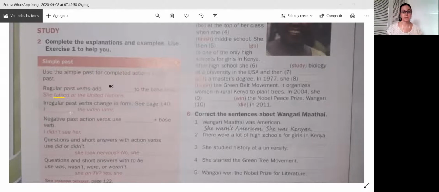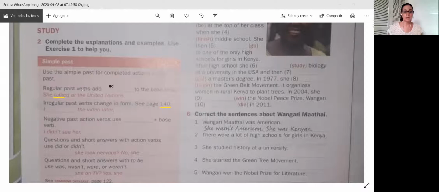That's irregular. In the irregular past, verbs change in form. For that, we're going to see page 140, but I can't open it here. We have the irregular verbs. There you can open and see you have a list of all the irregular verbs on page 140. Irregular means that they do not use ed, and you have to change the form they have.